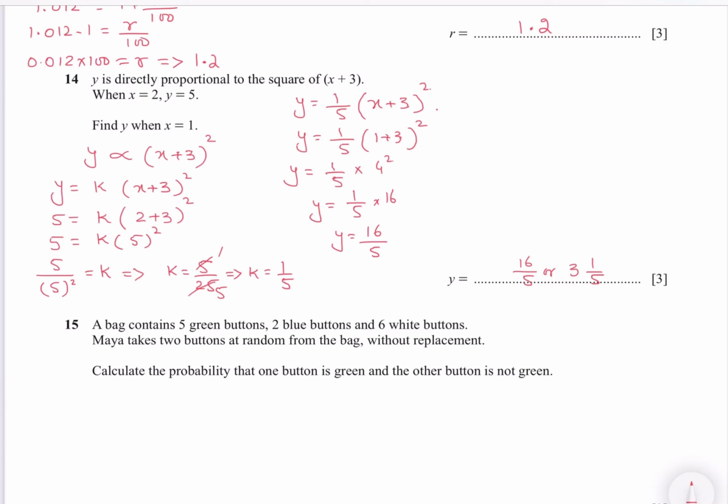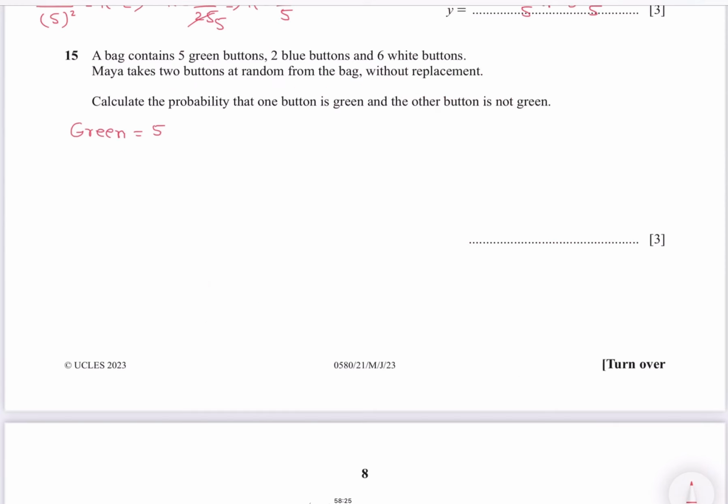A bag contains 5 green buttons, 2 blue buttons, 6 white buttons. Maya takes 2 buttons at random from the bag without replacement. Calculate the probability that one button is green and the other is not green. So you can make a tree diagram. Write down the values first. Green 5, blue 2, white 6, total 13.